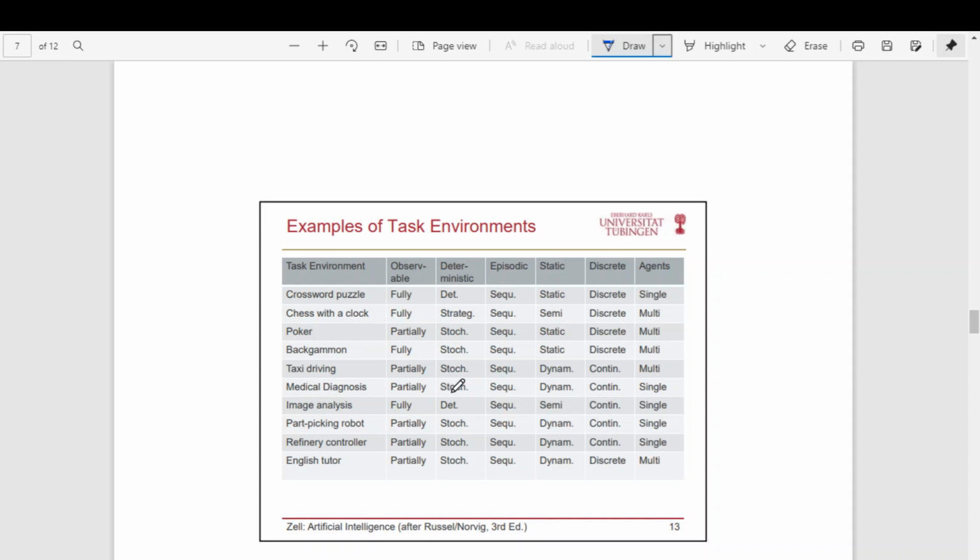It doesn't only depend on the current health of the patient and what tablet the agent suggests, right? It is sequential. It is not episodic. It is dynamic. The environment can change when the software is deliberating. It is a continuous environment. It is not discrete. It is a single agent. There is only one agent here. So like that, for a different agent, we can identify these things.